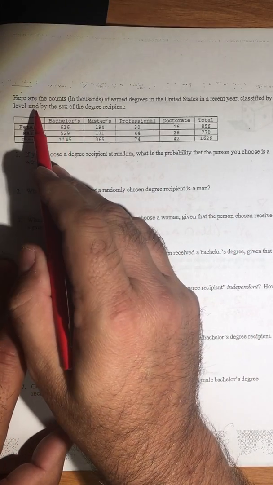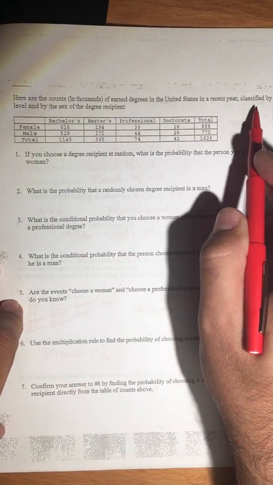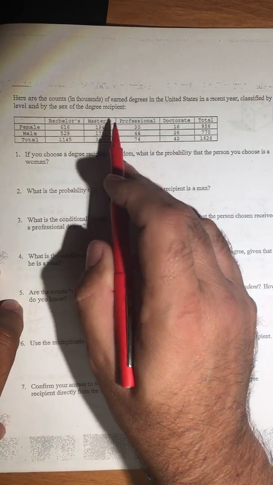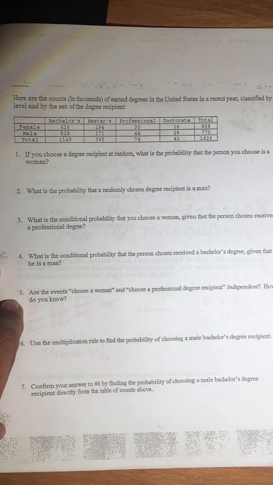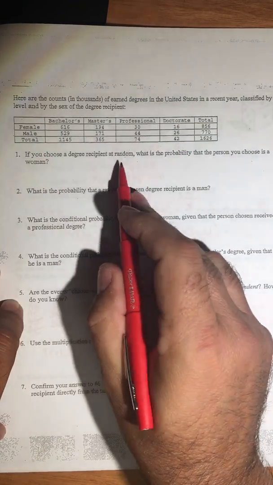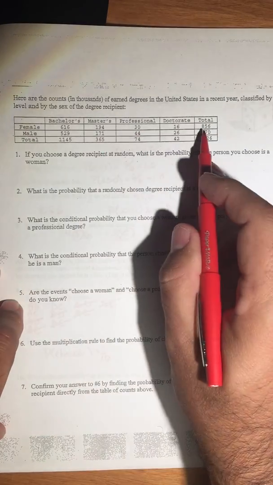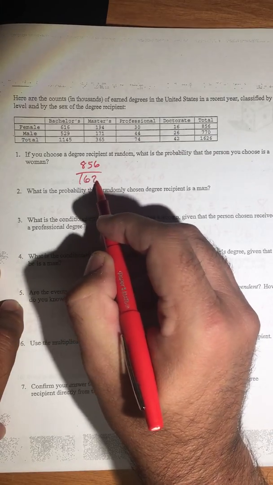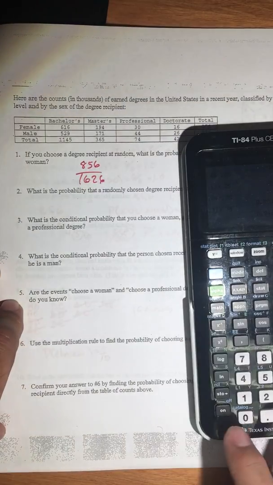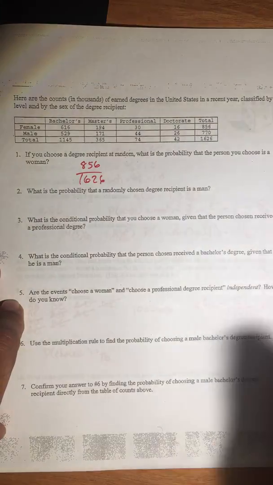All right, here are the counts in thousands of earned degrees in the United States in a recent year, classified by level and by the sex of the degree recipient. So we've got males and females, and we've got the types of degrees that they've earned. If you choose a degree recipient at random, what is the probability that the person you choose is a woman? So 856 out of 1626. So what is that, about half? That's 0.526.